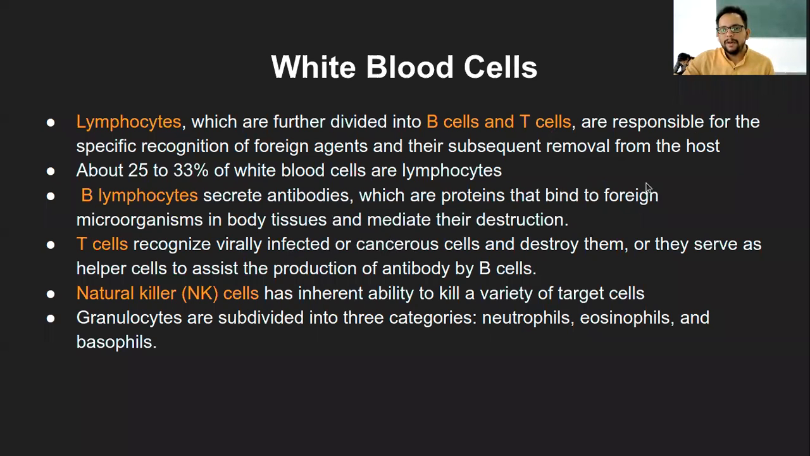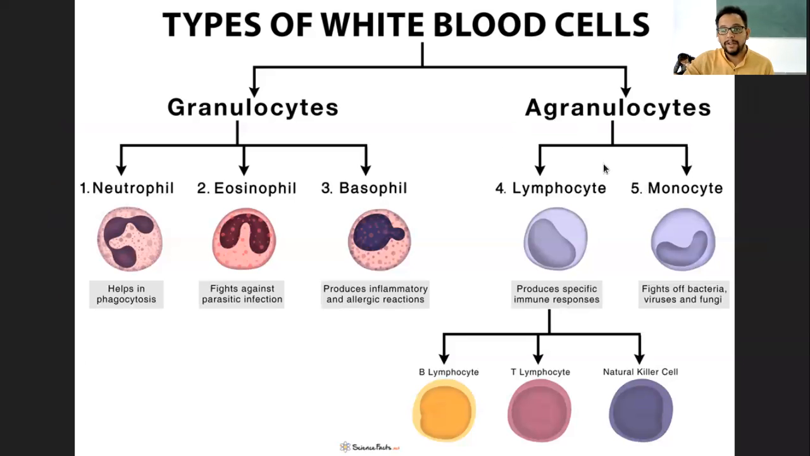The second type of WBC is the agranulocyte, which is specifically divided into lymphocyte and monocyte. The most commonly heard type of WBC is the lymphocyte, maybe because of corona, since the antibodies that are being produced are produced by these lymphocytes. Lymphocytes are further divided into two major types, and the third one is an additional one. So that is B lymphocyte and T lymphocyte.